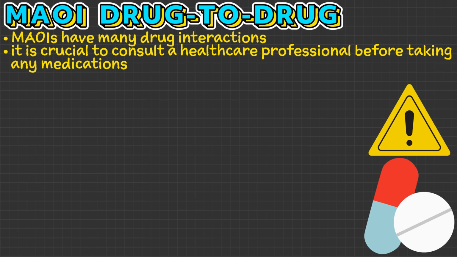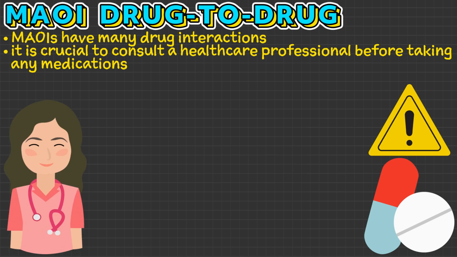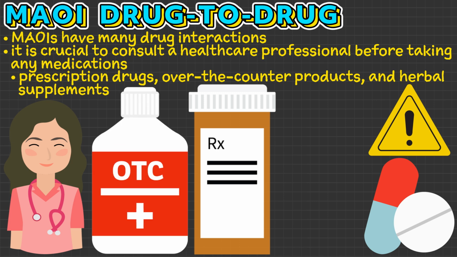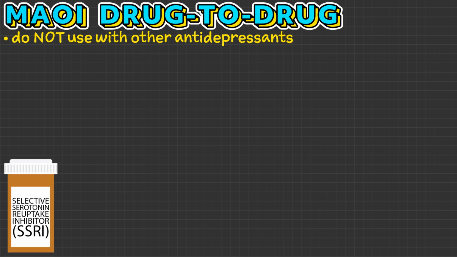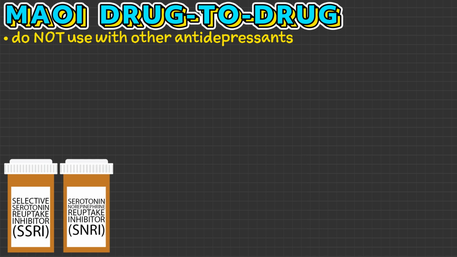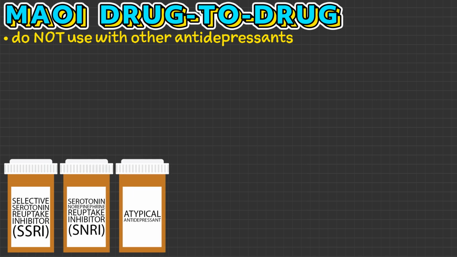Therefore, it is crucial to consult a healthcare professional before taking any medications, including prescription drugs, over-the-counter products, and herbal supplements. MAOIs should not be used with other antidepressants, such as selective serotonin reuptake inhibitors, serotonin norepinephrine reuptake inhibitors, and some atypical antidepressants.